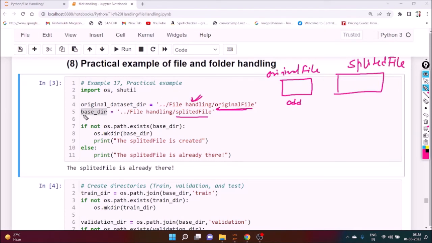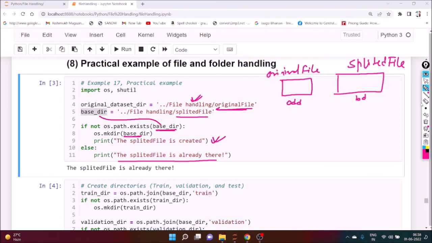Okay, and here it is base directory. Assume it is a base directory. So we just create a variable and we store the relative path of that particular folder. If that base directory is already there, then it will print the splitted file is already there. If the path is not there, that means the directory is not present, so it will create the base directory and print the splitted file is created.